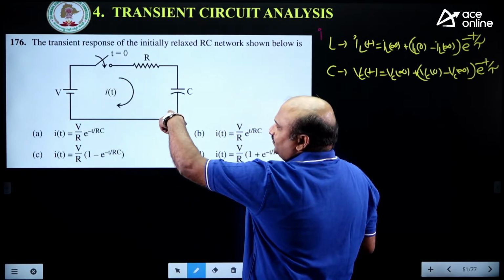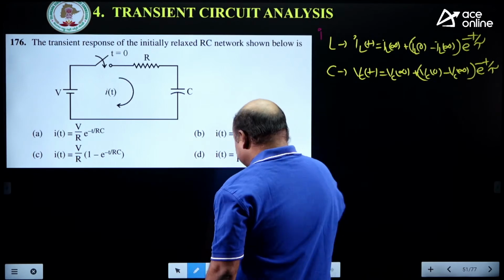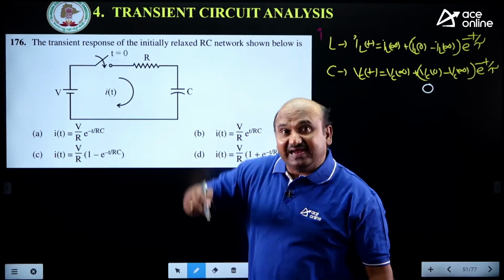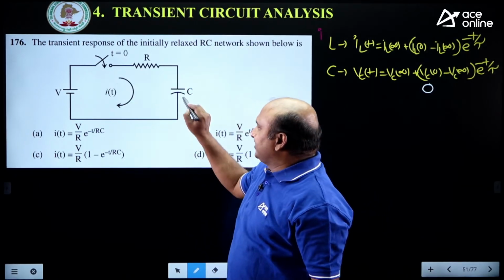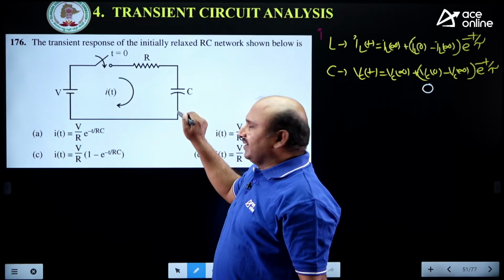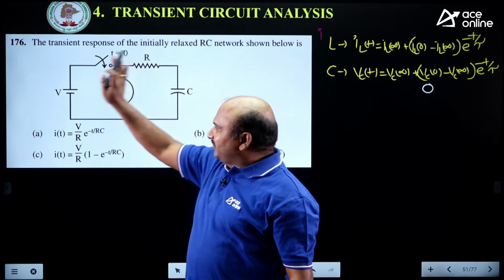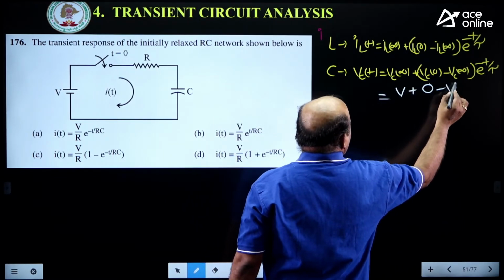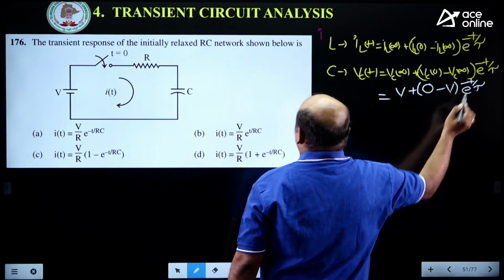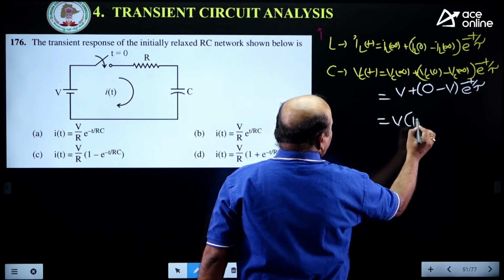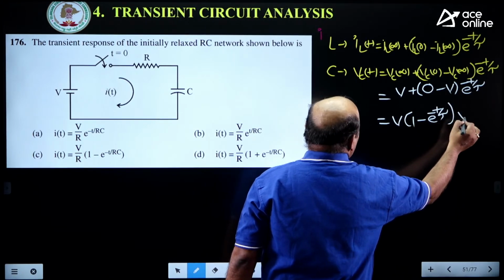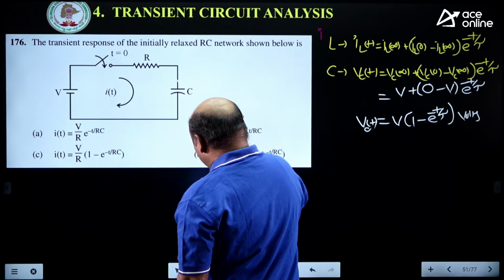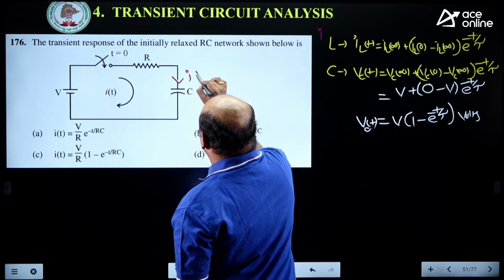Now the current and the voltage come with 1 minus. There is no initial value. Since he says there is no initial value, the capacitor initial value is equal to 0, we take that. And when does the final value come? At t equal to infinity. If you take it here, this switch position is closed, the capacitor acts as an open circuit. If you do that, how much value are you getting? V. The final value is V minus V into e to the power minus t by tau, where tau is equal to RC. Now V times 1 minus e to the power minus t by tau. This is the voltage. But what does he want? Current. If you want the current, using the voltage, can you define the current? Right, I can define that current.